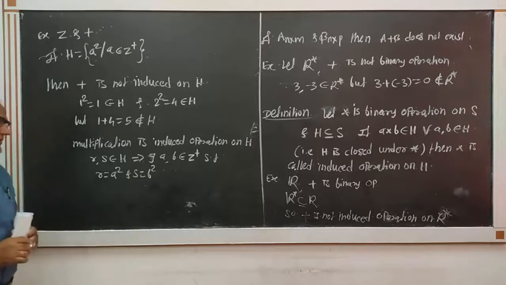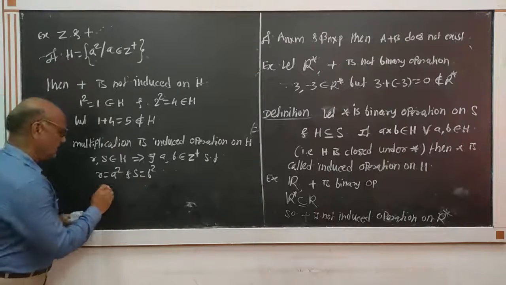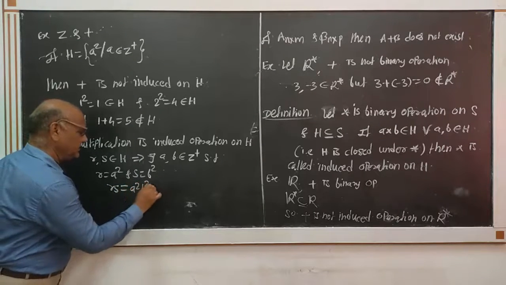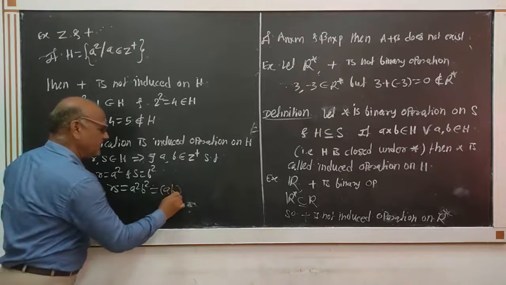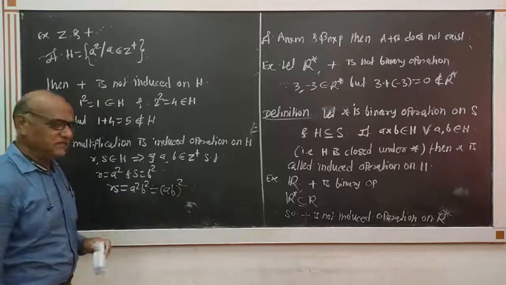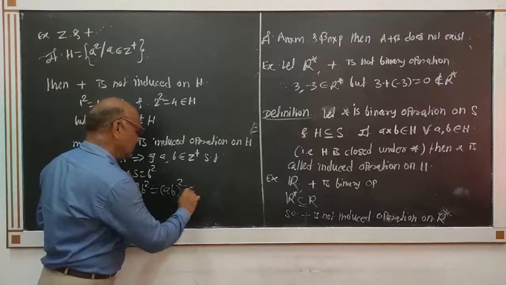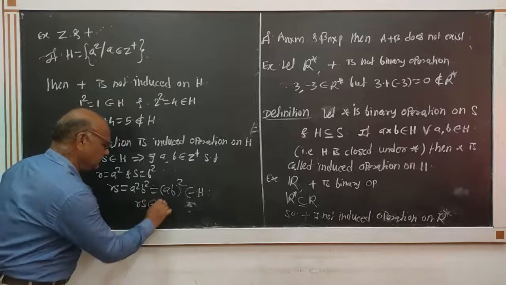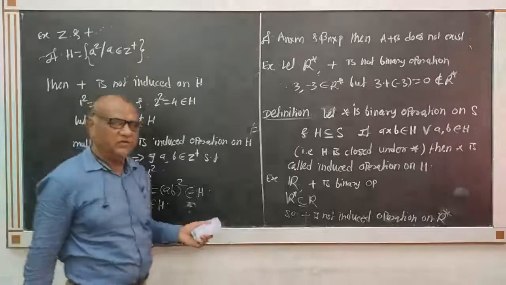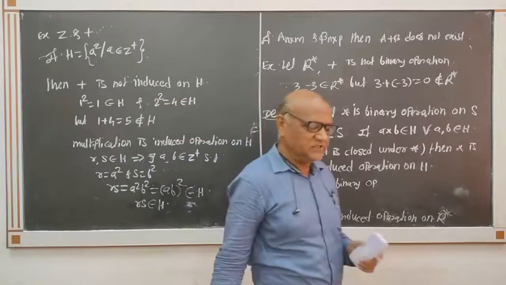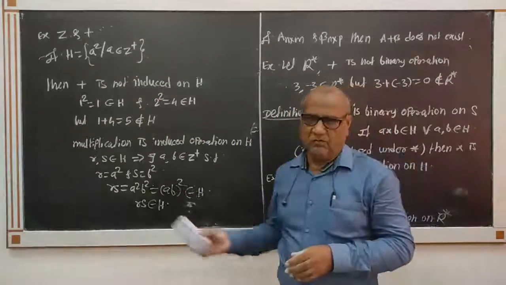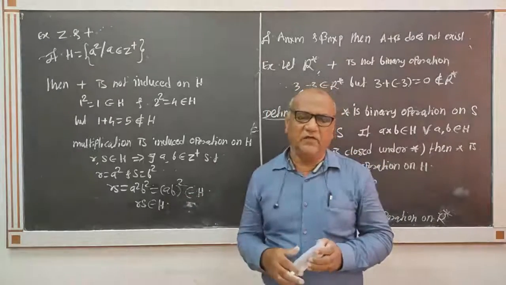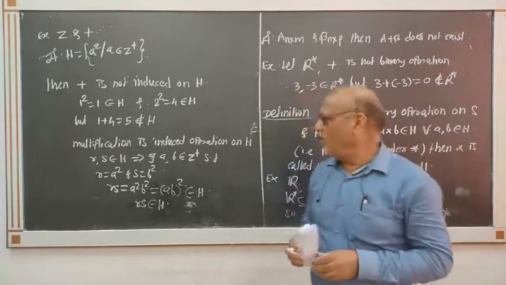The multiplication RS is equal to A square into B square, which by laws of indices is (AB) square, and clearly this belongs to H. That means RS belongs to H, and so H satisfies the closure property for multiplication. And so multiplication is an induced operation on H.